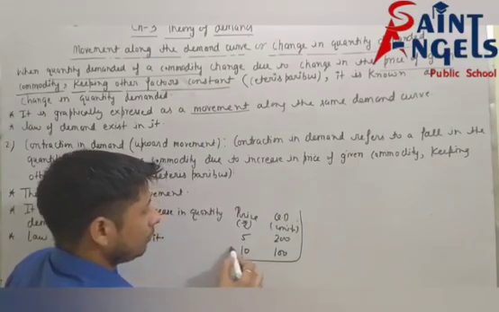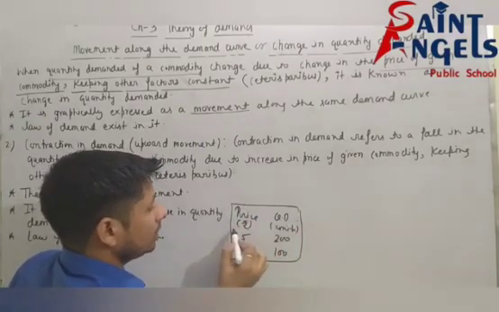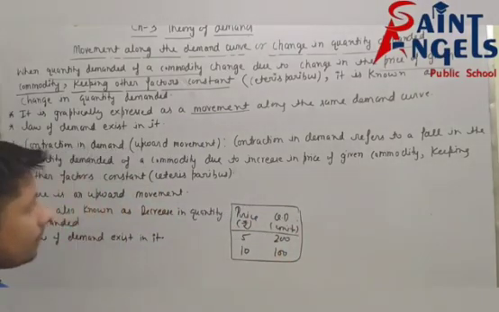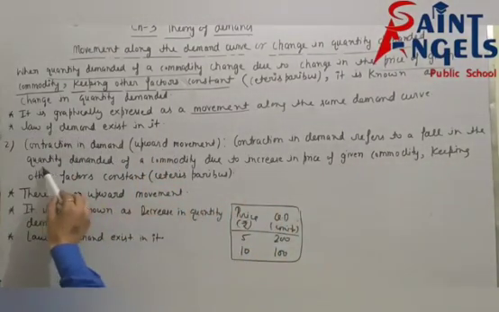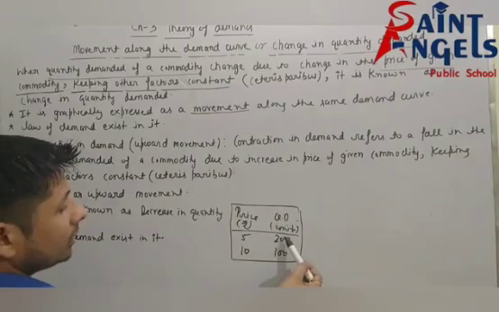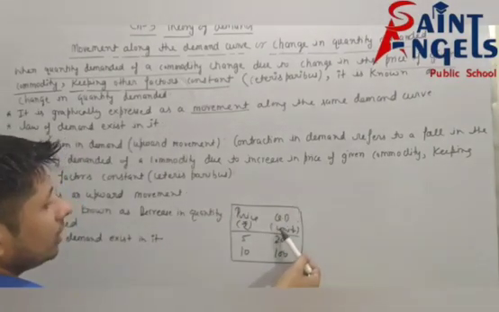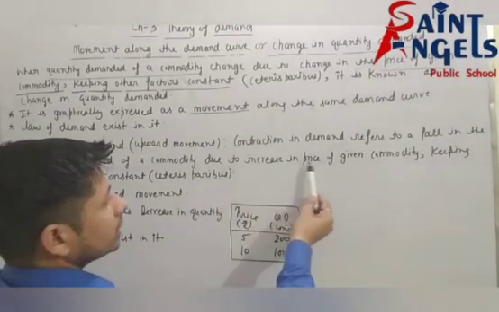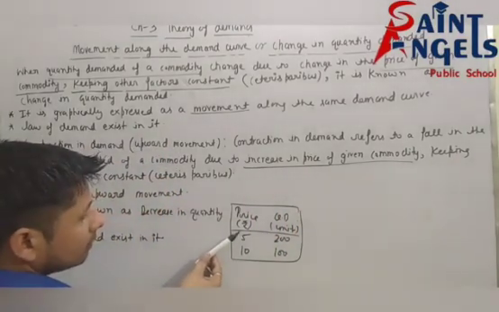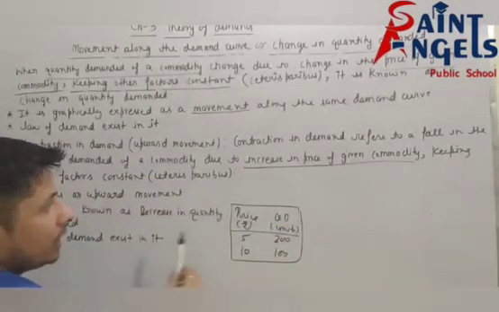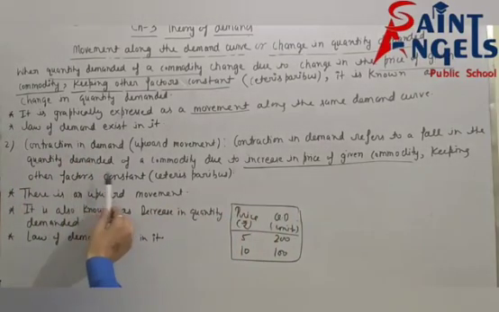So this is the table of contraction in demand. See, contraction in demand refers to a fall in the quantity demanded of a commodity due to increase in price of given commodity from rupee 5 to rupee 10. Keeping other factors constant means ceteris paribus.